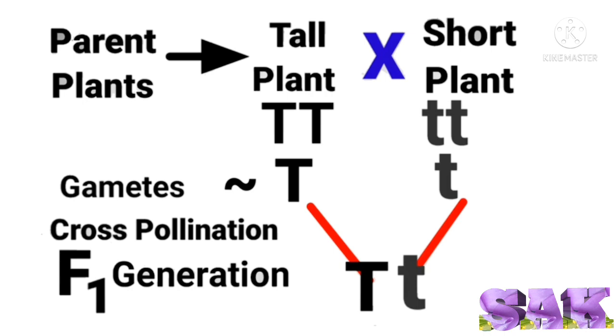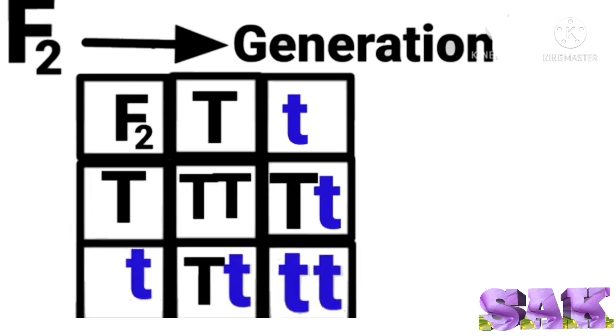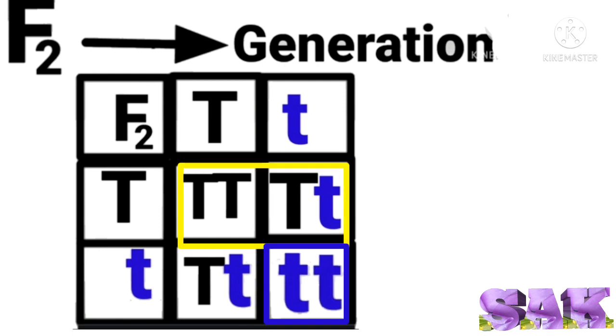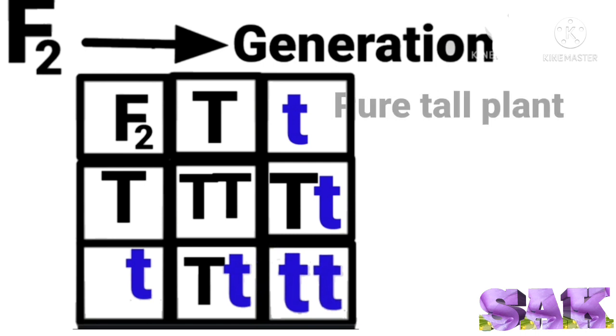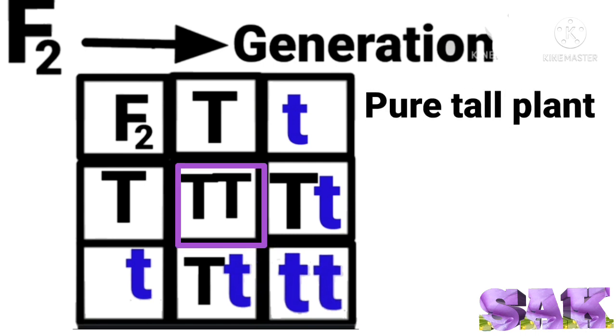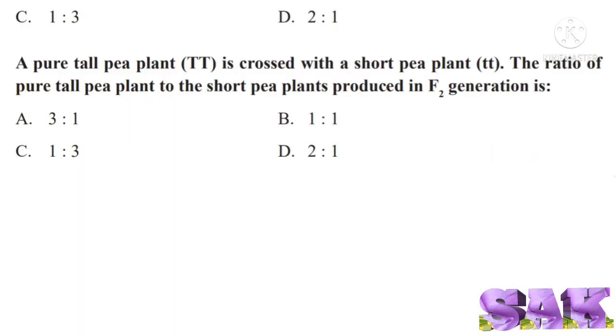Let us find out F2 generation plants by using checkerboard. In F2 generation, 3 plants are tall and one is short plant. But pure tall plant is only one, that is plant with 2 capital T's. Likewise, pure short plant is also one, that is plant with 2 small letter t's. So, ratio of pure tall and pure short plants is 1:1. So, correct answer for this question is option B, 1:1.